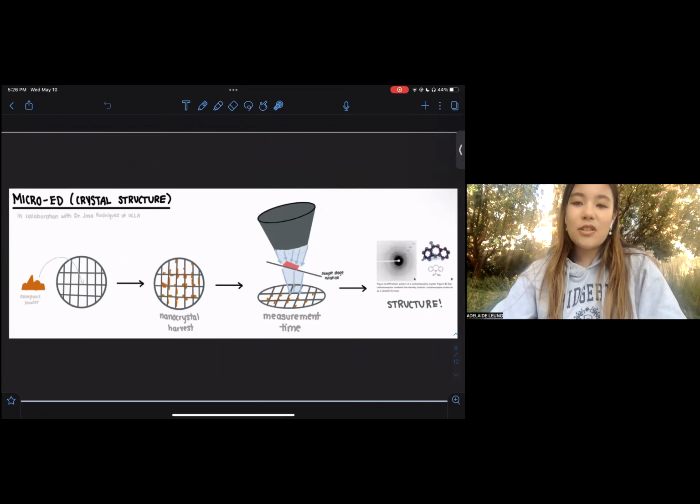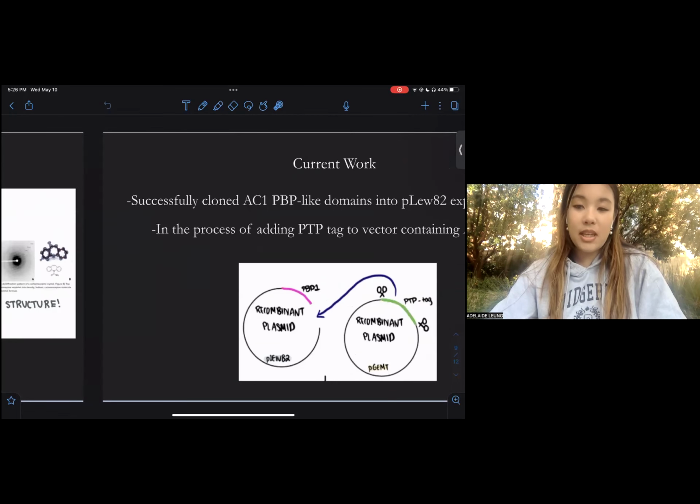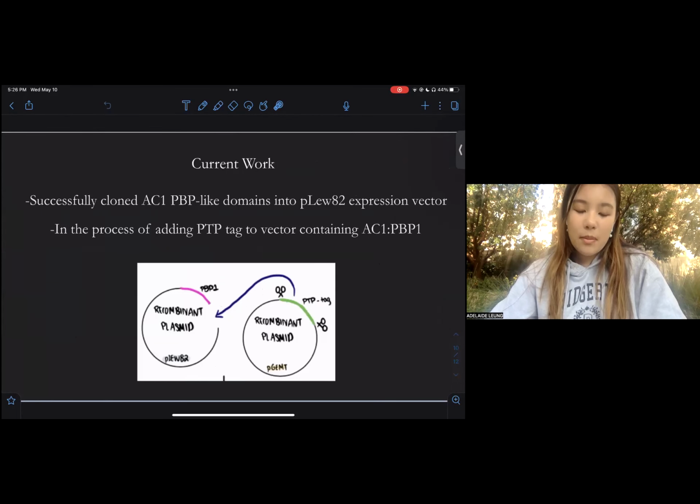Now, after deciding to focus on one PBP at a time, my most recent work is to ligate the tandem affinity purification, or TAP, purification tag, which is called PTP, into the desired vector of interest, PBU82, that contains the PBP1 sequence.